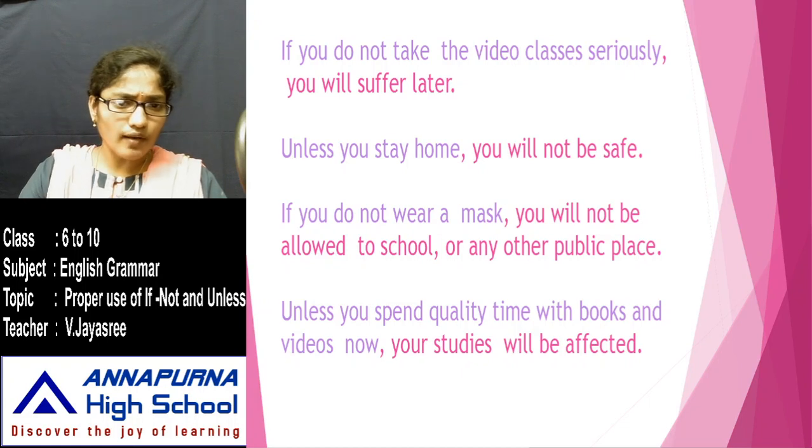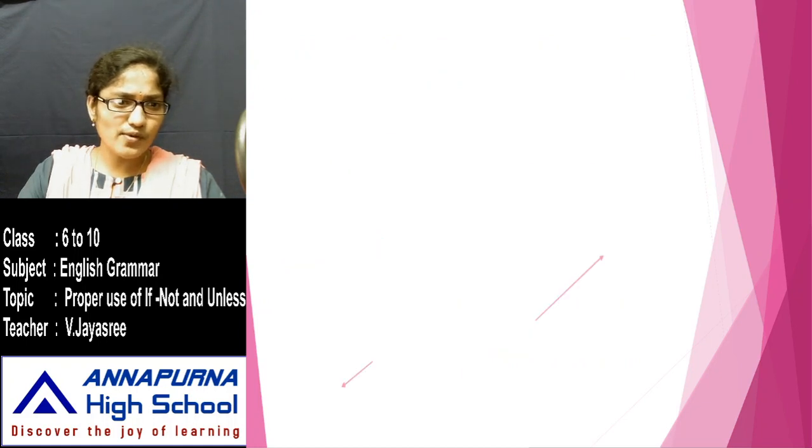Have a good look at all these 4 sentences. You might have observed some things. What did you observe? Unless is used in 2 sentences, if is used in 2 sentences, and it seems that each sentence has 2 parts because they are shown in different colors. Hope you have identified those. Moving on, let's know more about all these things.